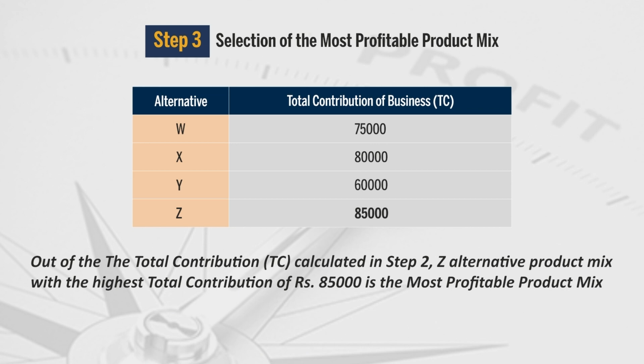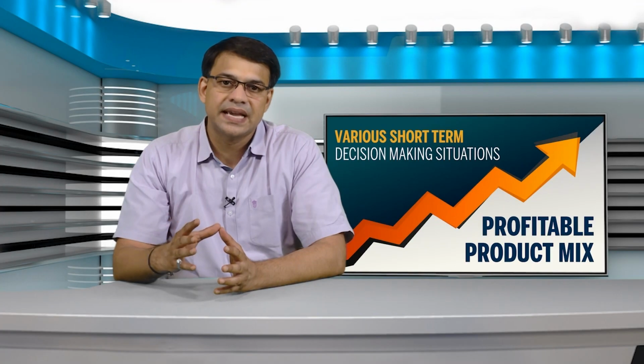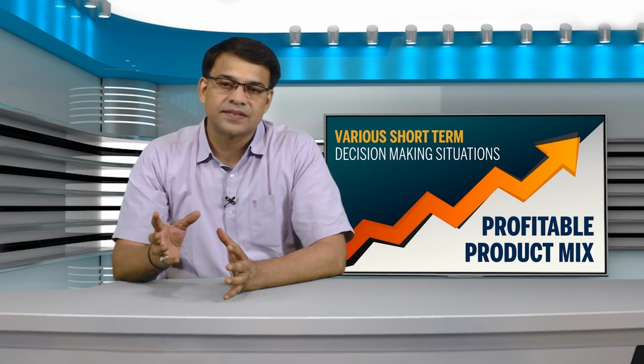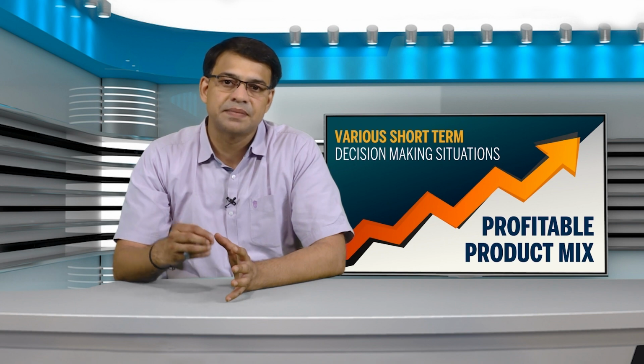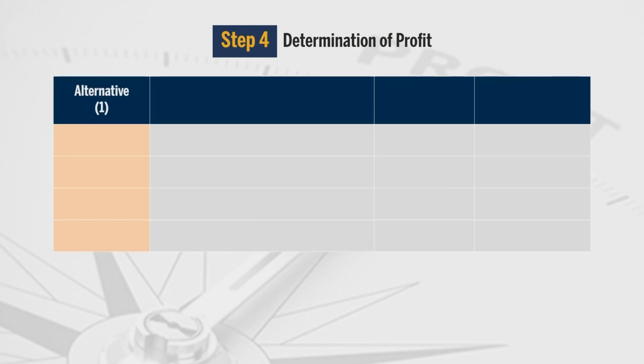Now, we had only 3 steps. We have determined the answer, we have determined the most profitable product mix. We may also verify the result by adding the step number 4. Step number 4 is nothing but we can say that it is determination of profit. In step 3, we had determination of the final answer, that is which would be the best profitable product mix. Now whether it maximizes the profit or not, that we can check by adding step 4. So we are adding step 4, and that is determination of profit. So we are making calculation for all the alternatives, that is W, X, Y, Z.